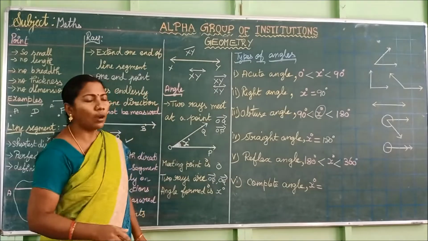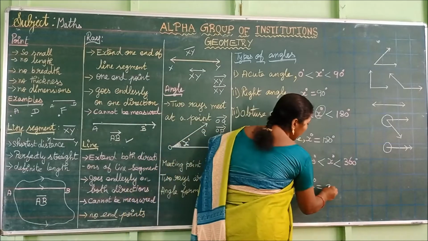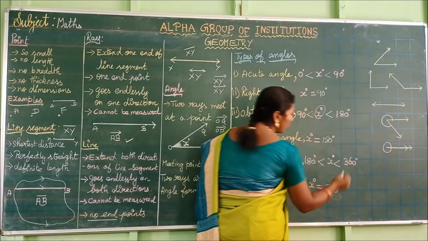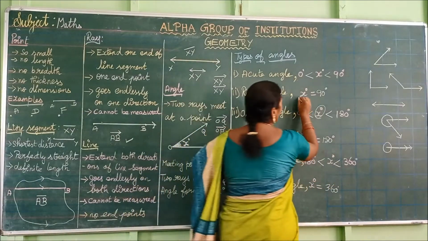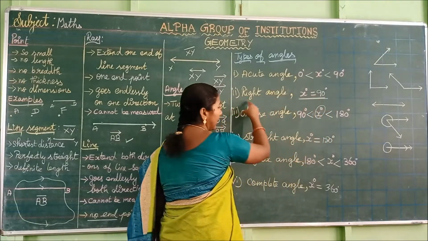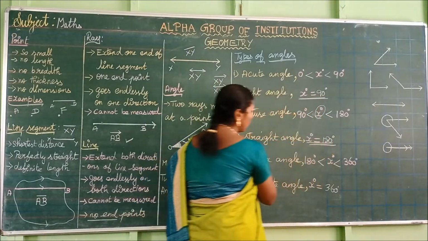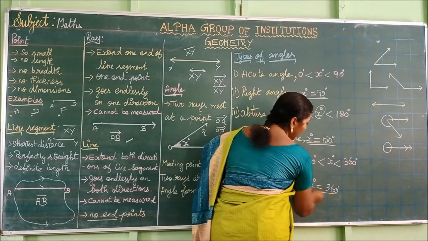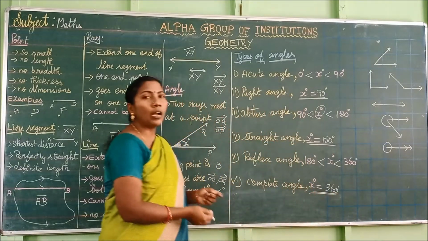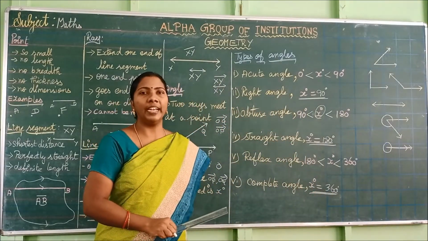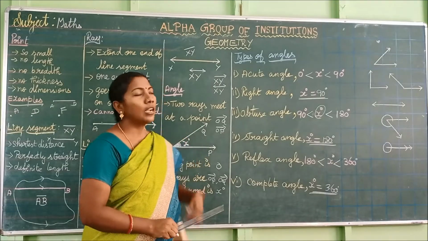Which angle is said to be complete angle? 360 degree is said to be complete angle. 90 degree is said to be right angle. 180 degree is said to be straight angle. And 360 degree is said to be complete angle. So you must remember right angle, straight angle and complete angle.